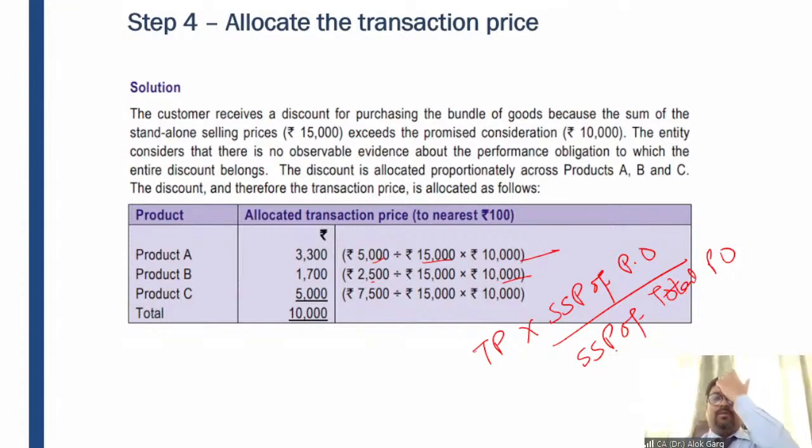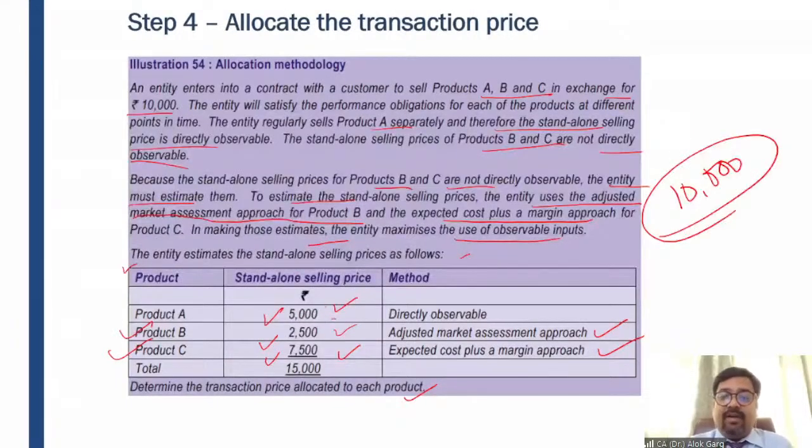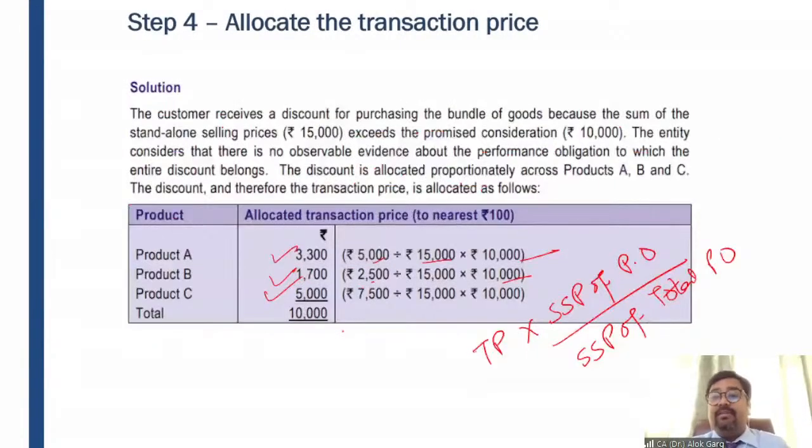Of total performance obligation. So this is the formula. By this, you have allocated the transaction price. For product A, it is 3,300. For product B, it's 1,700, and for product C, it is 5,000. Although the standalone selling prices were 5,000, 2,500, and 7,500. So it means the total value was 15,000 and the transaction price is 10,000. It means the 5,000 is an element of discount, which is also allocated to all these performance obligations.